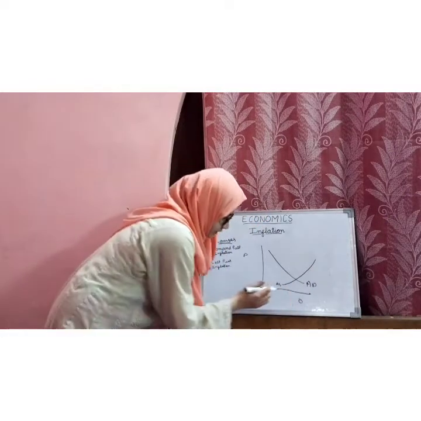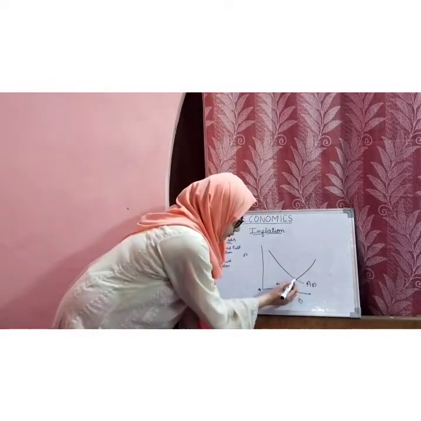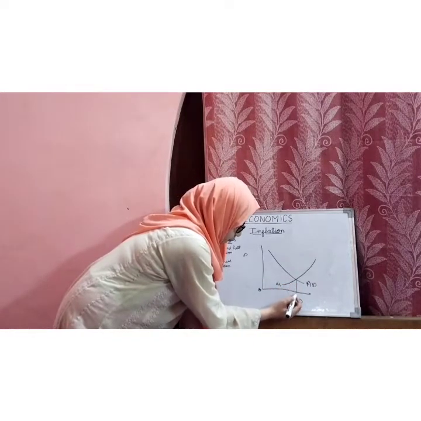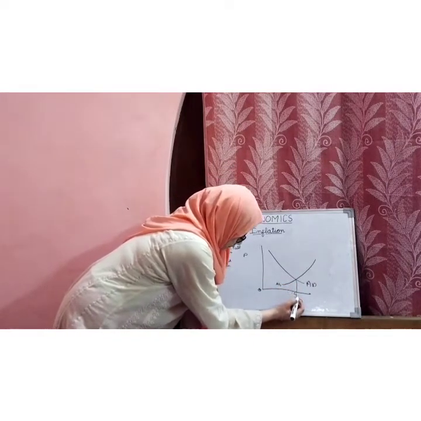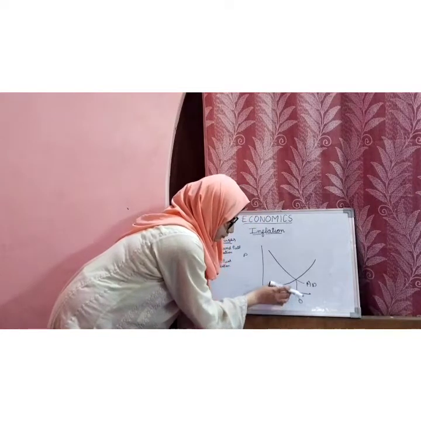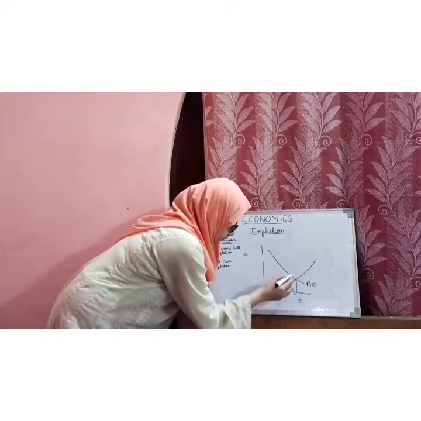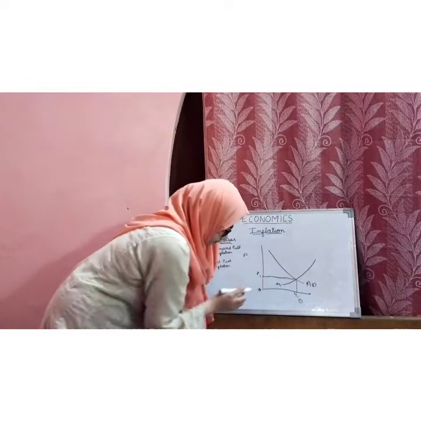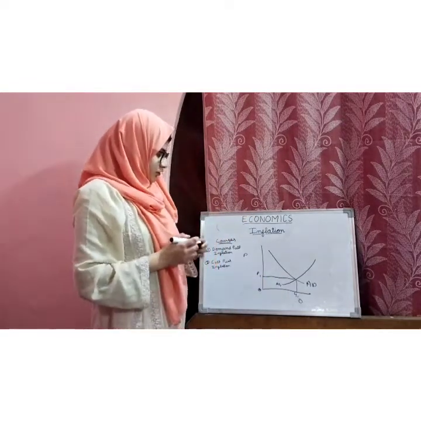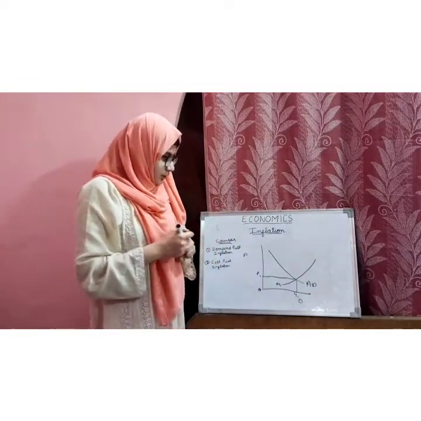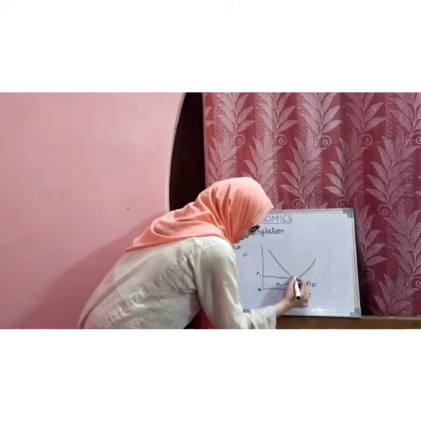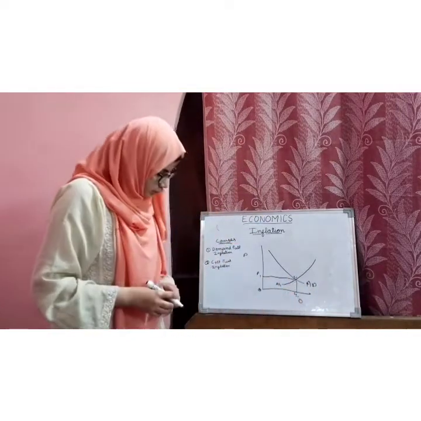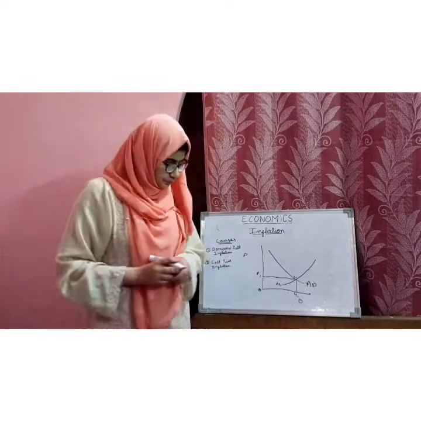The initial output is OY1 and the price determined is OP1. Now the equilibrium is E1.